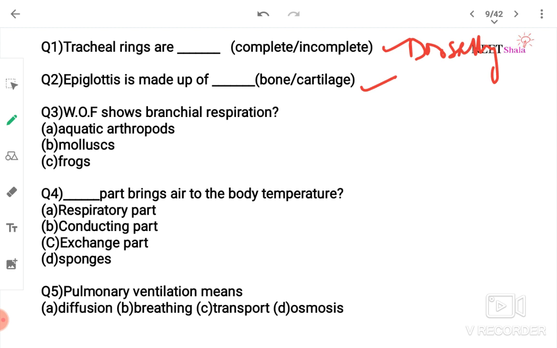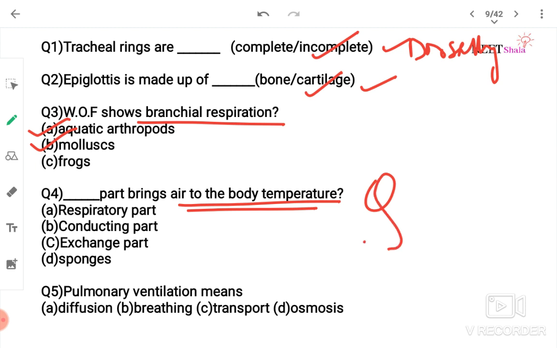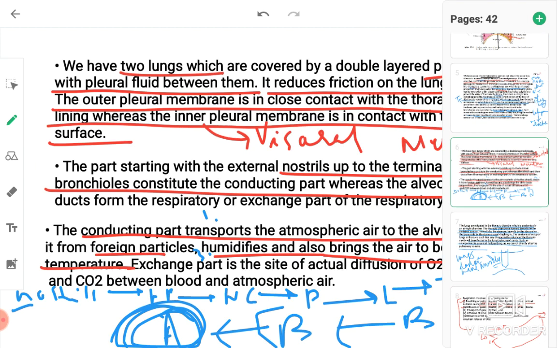Which of the following shows branchial respiration? I have just taught you: aquatic arthropods and mollusks. Dash part brings air to the body temperature. This you have to find. I've just taught you, this is a direct line of NCERT. Respiratory part, conducting part, exchange part. Which part brings air to the body temperature? Should I show you once again?